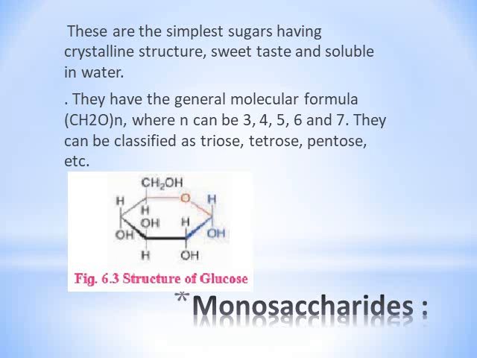So in this diagram, the structure of glucose is shown. If you count, you will see the carbon atoms are 6, hydrogens are 12, and oxygen 6. So C6H12O6, it is a hexose sugar. Why hexose sugar? Because 6 carbons are present. C6H12O6.